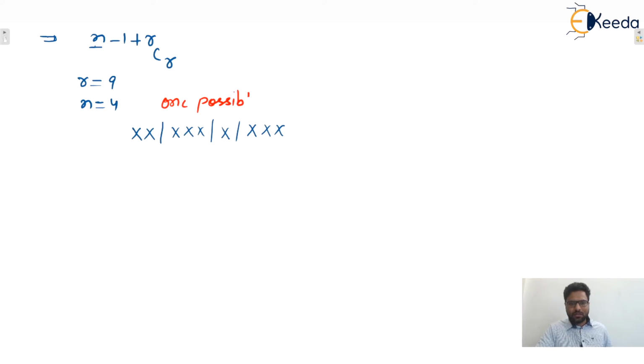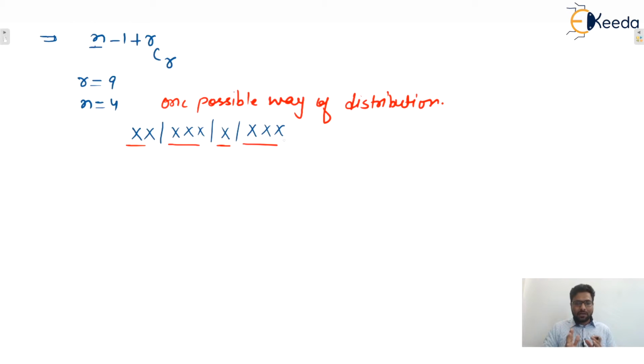Yes, this is one possible way of distribution, in which the first group contains two objects, the second contains three, the third contains one, and the fourth contains three only. Now in the statement it is written that any person can get any number of objects. That means any person can have zero objects also. So we'll see what the total number of ways will be.